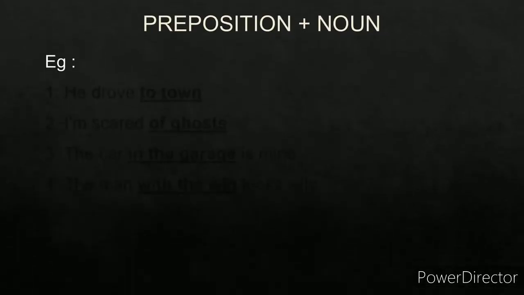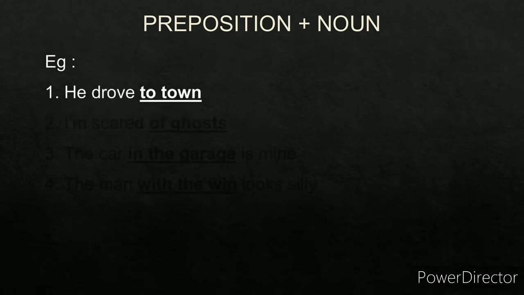Now preposition plus object as a noun. Let's see the examples. Preposition plus object as a noun. There won't be any modifiers in this. This is the first structure. Object as a noun. For example, he drove to town. To is the preposition. Town is the noun. So to town becomes the prepositional phrase.